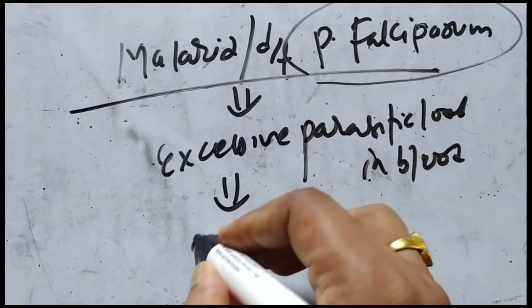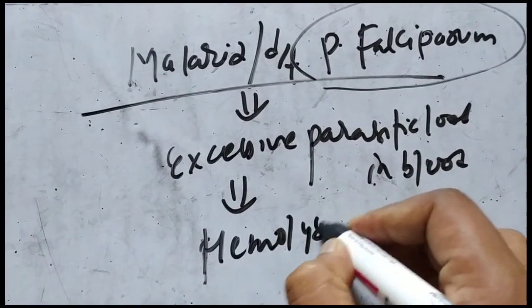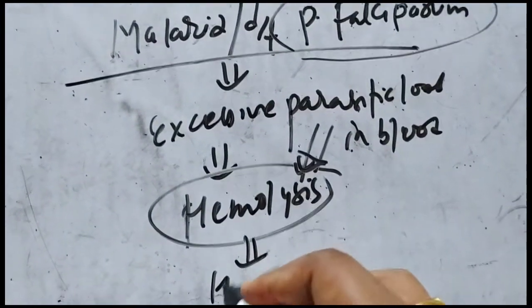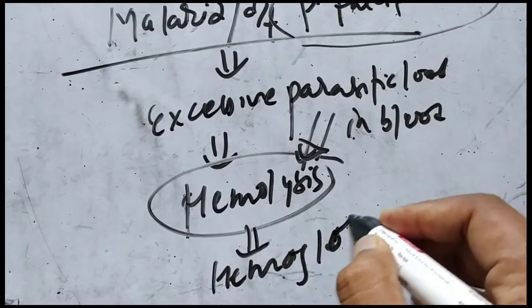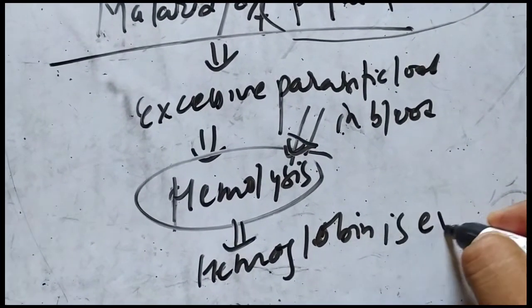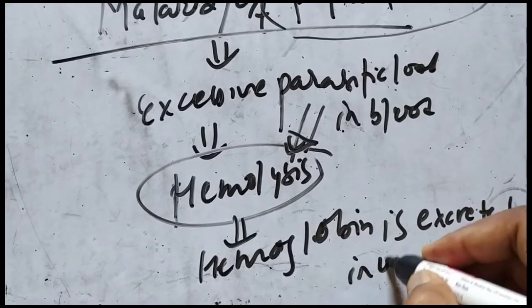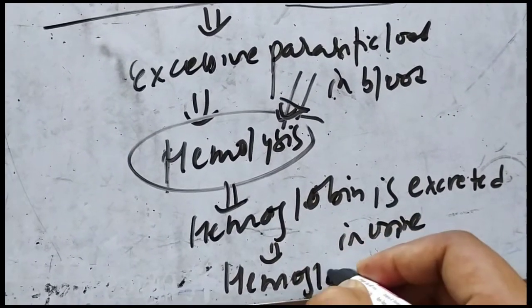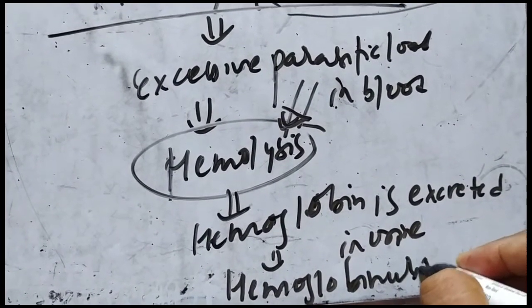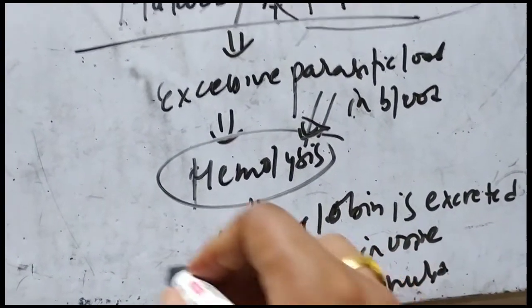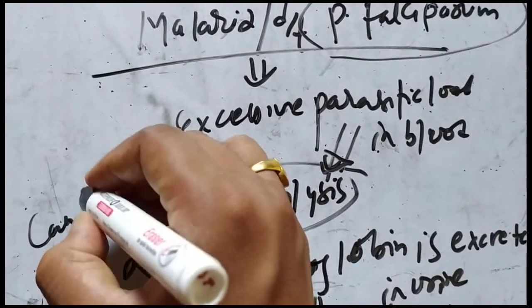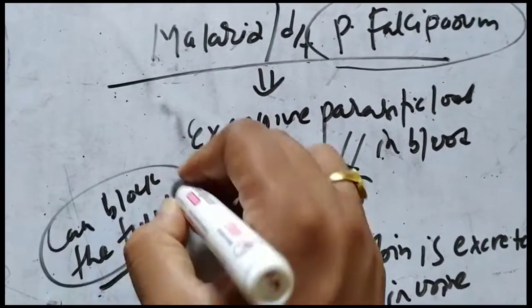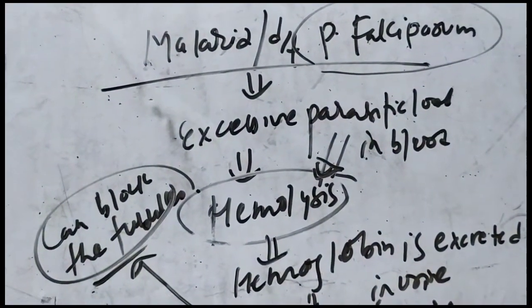This excessive parasitemia will ultimately cause hemolysis, due to which hemoglobin is excreted in urine. We call this hemoglobinuria, and this hemoglobinuria can block the tubules. In this way, it can cause acute kidney injury.